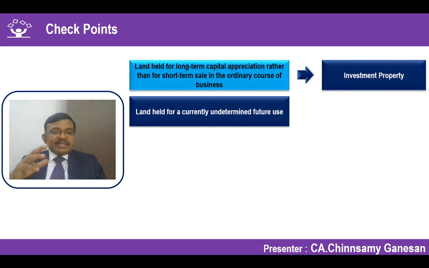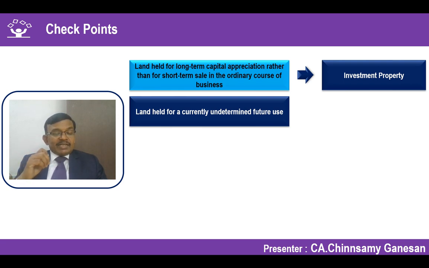Suppose I have not decided, when I am purchasing the factory, there is a surplus land of another 100 acres, but I don't want others to interfere with that land, so I have purchased that property as well. But I don't know what use I will make of it, whether I will be able to expand my factory to that level, whether I have the production capacity or sale capacity to that extent, and accordingly the future use is undetermined.